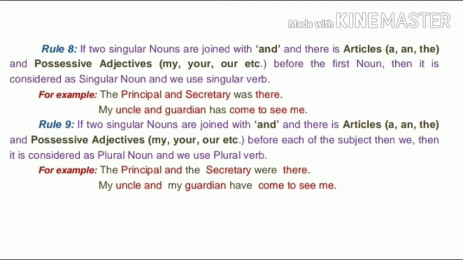Here we use were because with each subject there is an article, the principal and the secretary. Next is my uncle and my guardian have come to see me. Here we use the plural verb have because there is a possessive adjective before every subject, my uncle and my guardian.